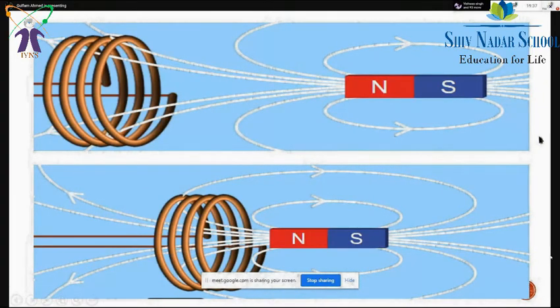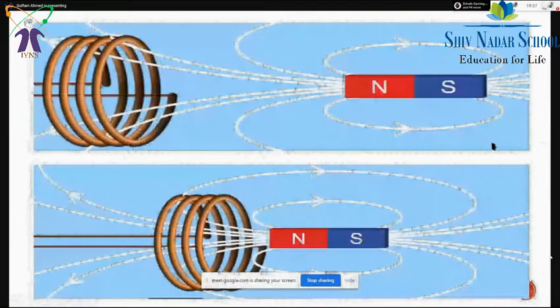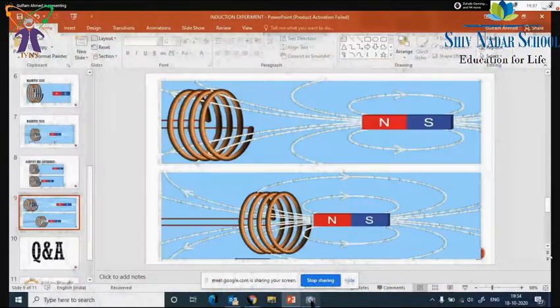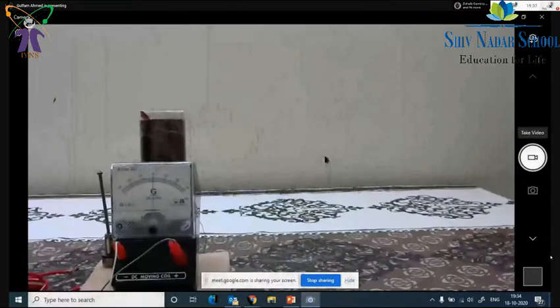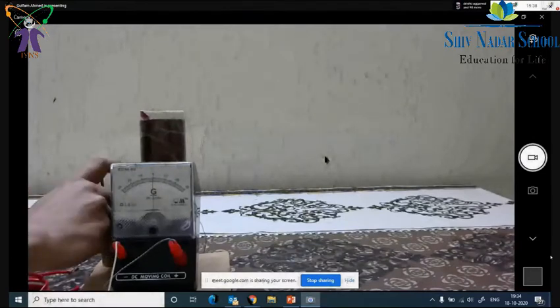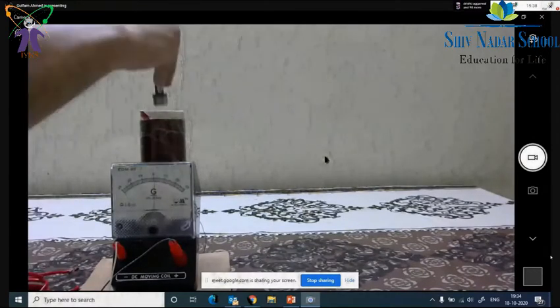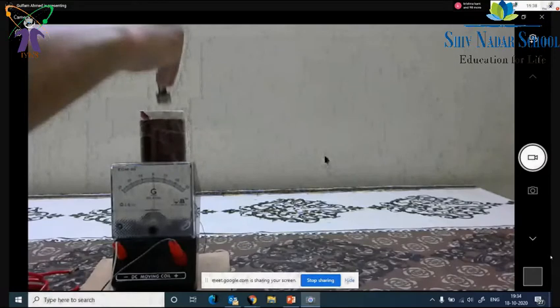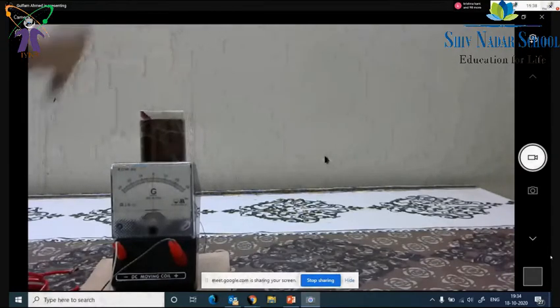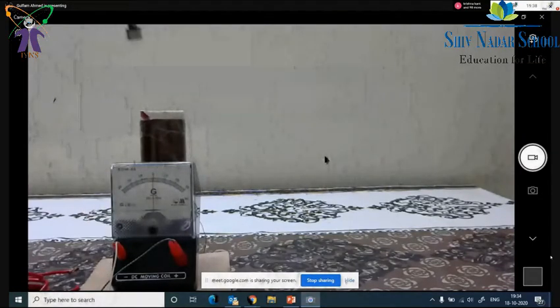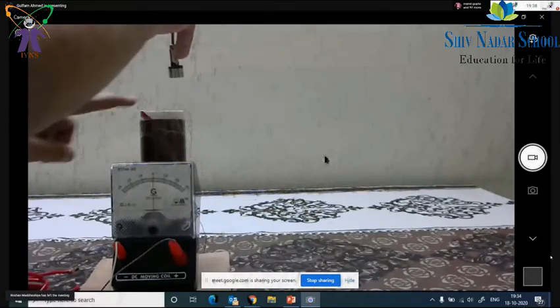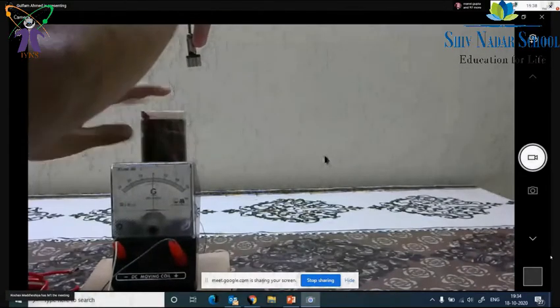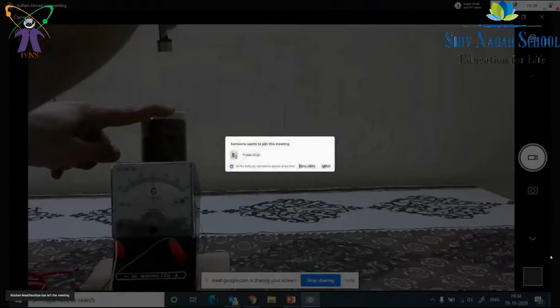Okay, but for us it is not only about having magnetic flux; we have to do something else to produce current in the galvanometer. For that, as you can see on the screen, we have to change the magnetic flux. Right now the magnetic field on this area of the coil at this place is lesser because the magnet is far away.